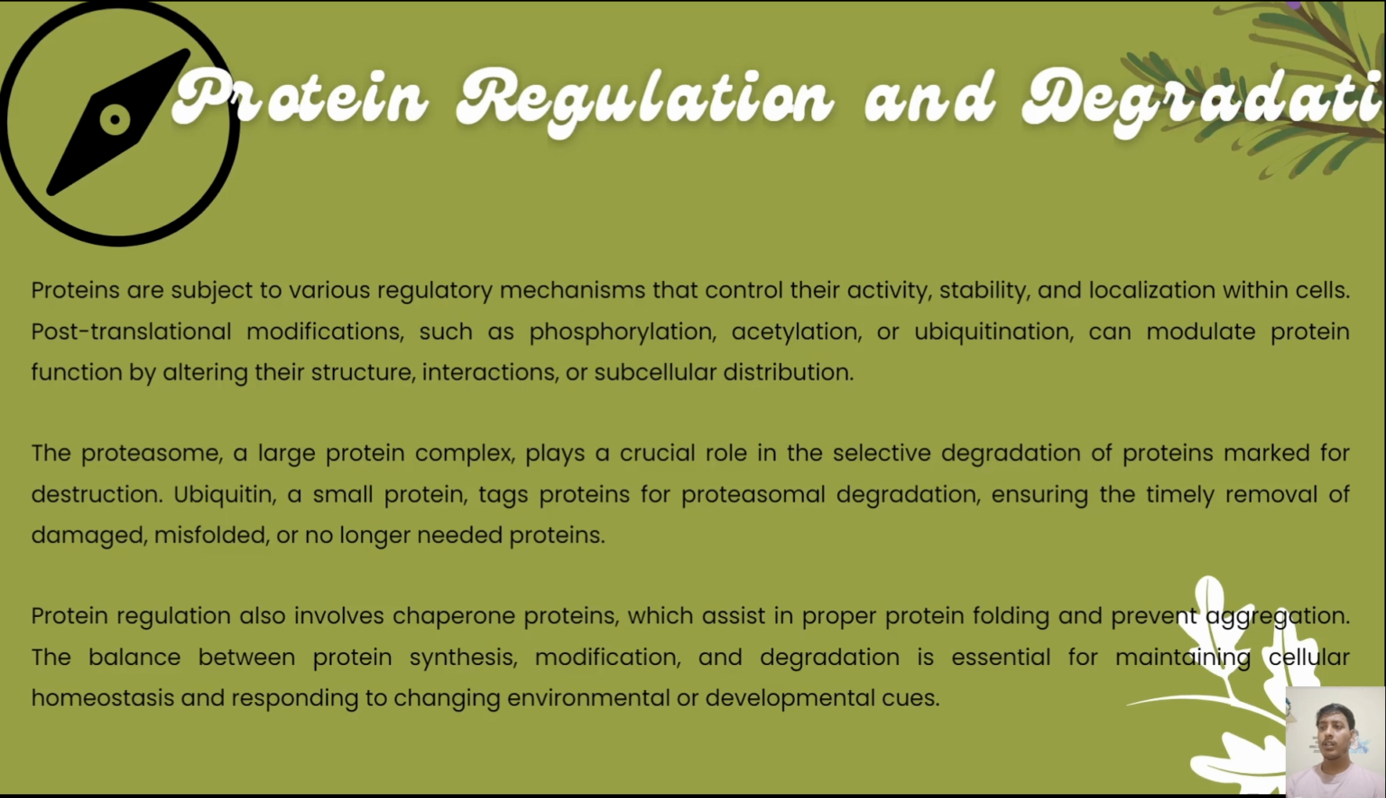Ubiquitin, a small protein, tags proteins for proteasomal degradation, ensuring the timely removal of damaged, misfolded, or no longer needed proteins. Protein regulation also involves chaperone proteins, which assist in proper protein folding and prevent aggregation. The balance between protein synthesis, modification, and degradation is essential for maintaining cellular homeostasis and responding to changing environmental or developmental cues.